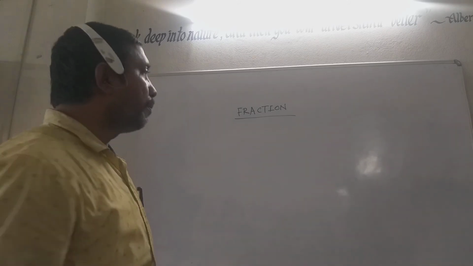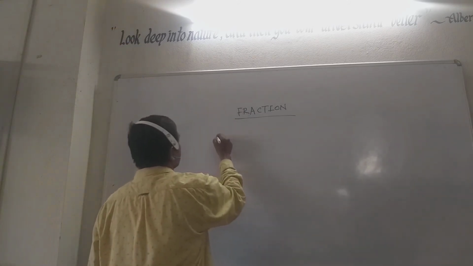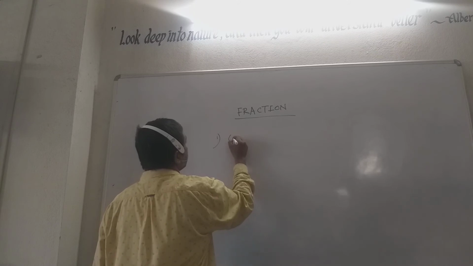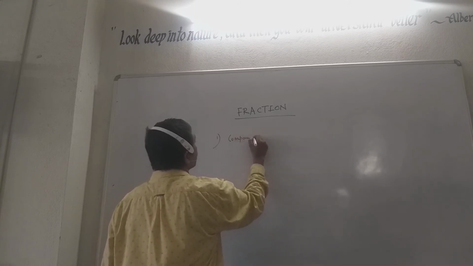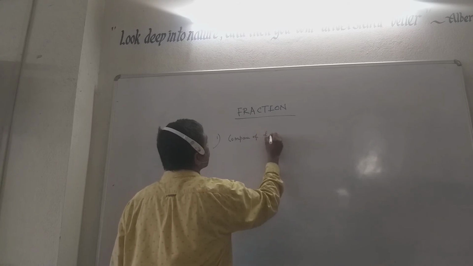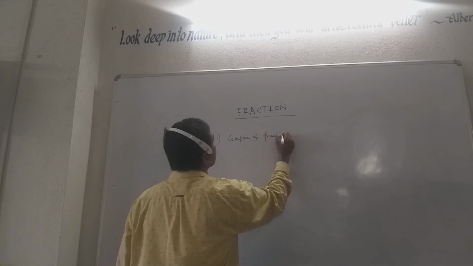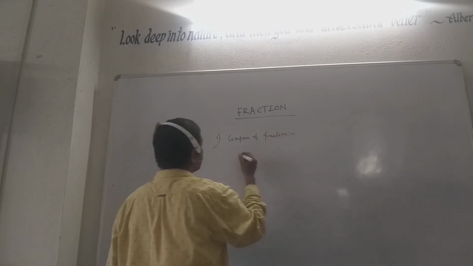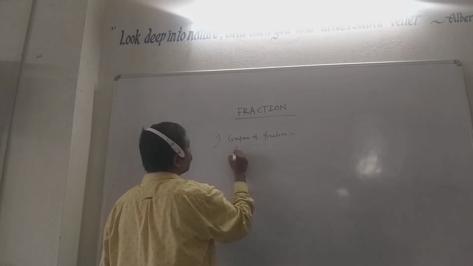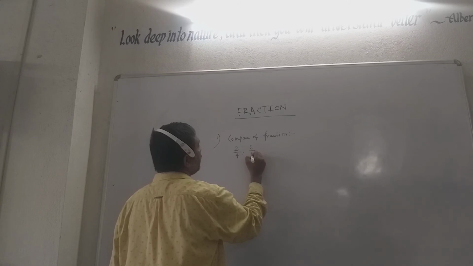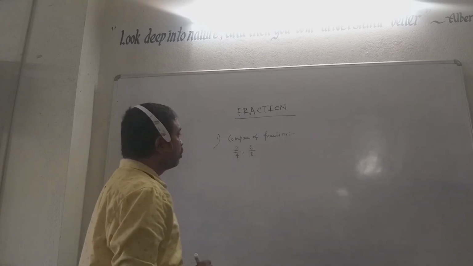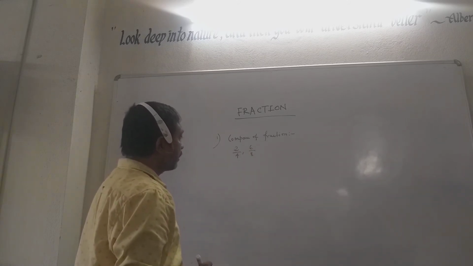Next one, comparing of fractions. Comparing is very important. Suppose you are given two fractions, 2 by 4 and 6 by 8. So how do you tell which one is greater?